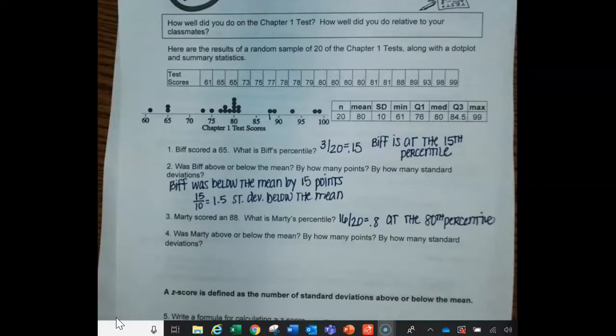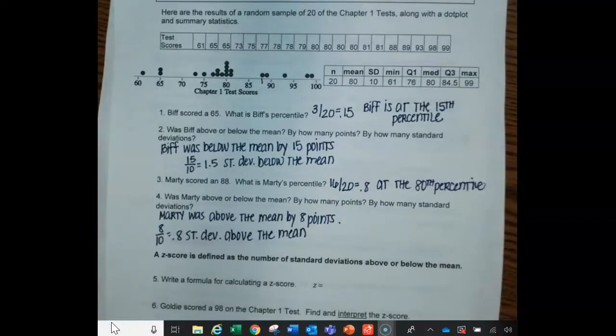Okay, so was Marty above or below the mean, and by how many points and by how many standard deviations? So pause the video and see if you can answer this question. Look at question 2 above to help you. All right, so Marty was 8 points above the mean, and to calculate his standard deviation, we took that difference and divided by 10, and so he was 0.8 standard deviations above the mean.